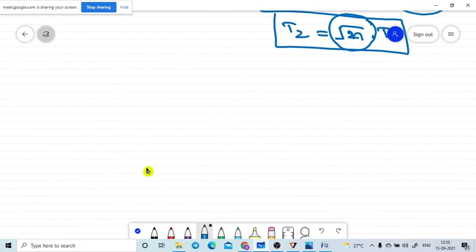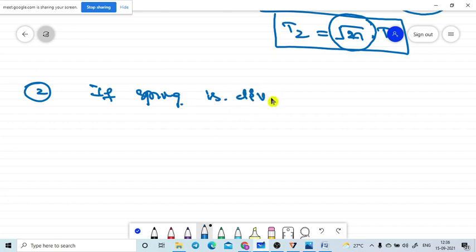If the spring is decreasing, let me go to the second case, second conclusion, second observation. If the spring is divided into n equal parts, that means we decrease the length to n parts. Let me take this as the original length of the spring.